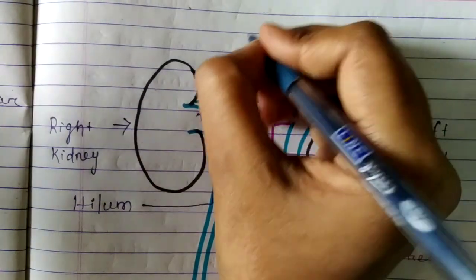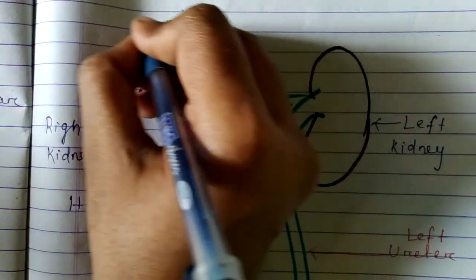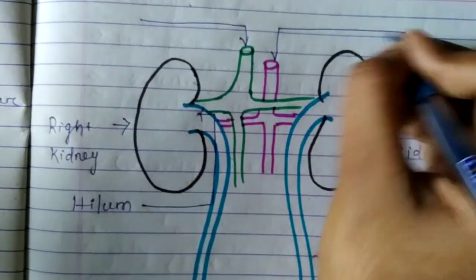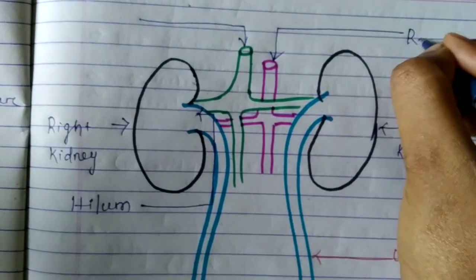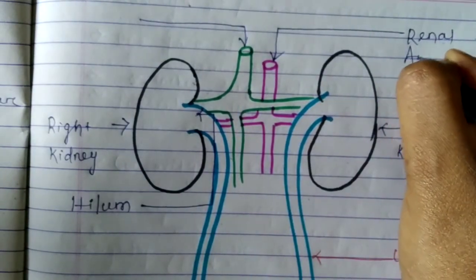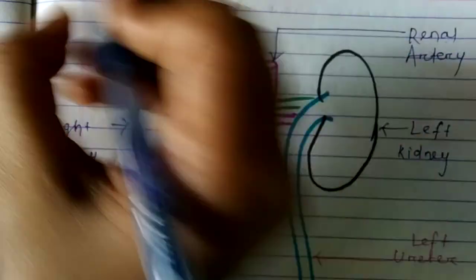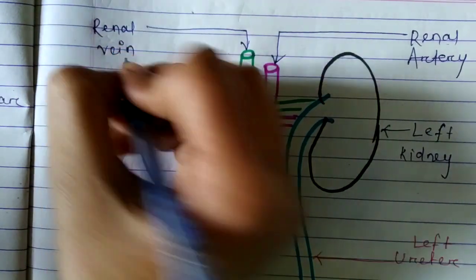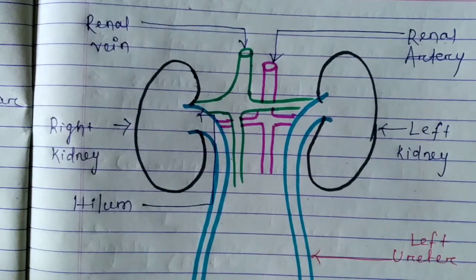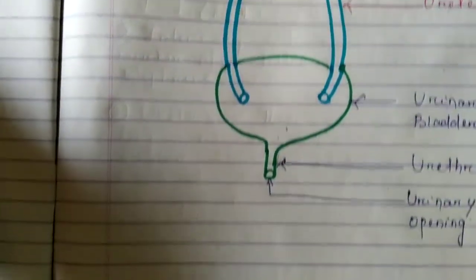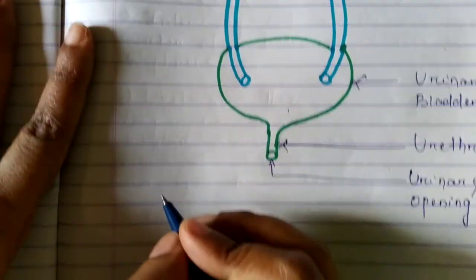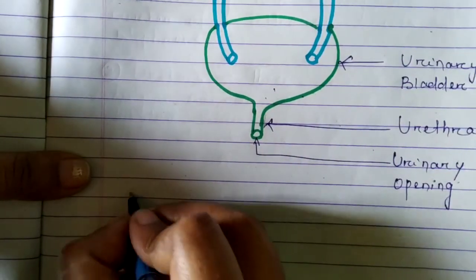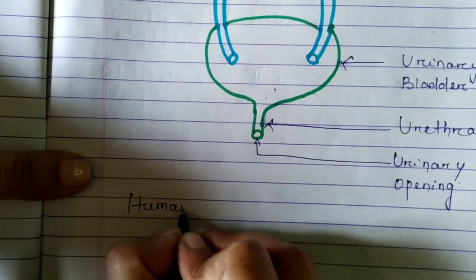Let's label them: renal artery, renal vein. So this is the structure of the human excretory system, or urinary system.